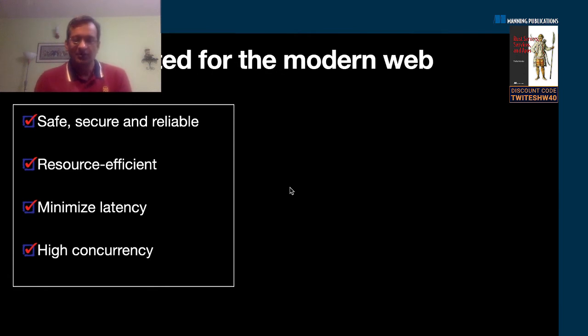So I've spent time talking about this because this is really the crux of some of the reasons why you would think of using Rust for web development. We've seen the safety and security, the reliability, resource efficiency, and concurrency, handling highly concurrent requests coming in and minimizing latency.